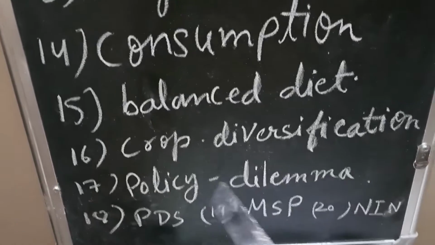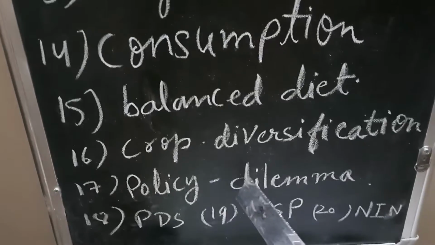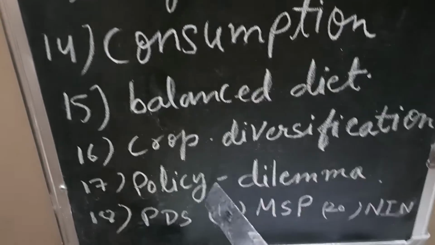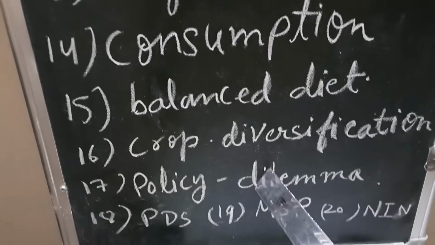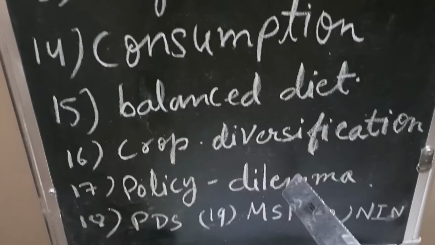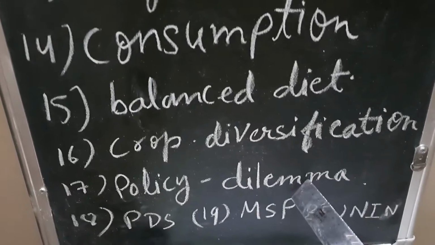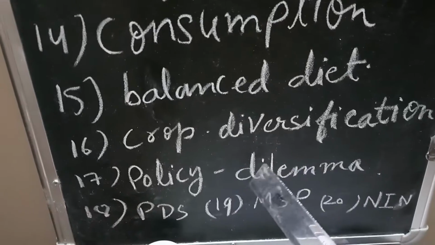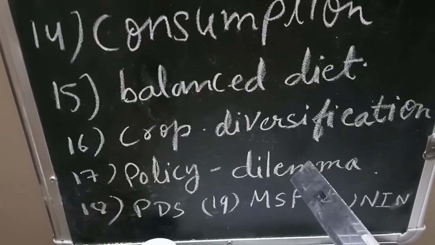Policy dilemma, this word also we will come to know in this chapter. Policy dilemma. It means a certain policy which the government is adopting and which is not working out, which creates some problem. This is called dilemma. It means we are in a fix. The purpose we want to achieve by the policy, we are not going to achieve. That is called dilemma.